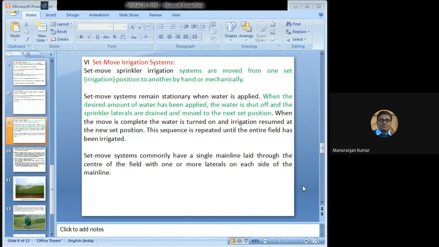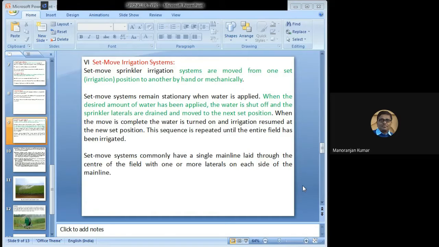Now the other system is the set move irrigation system. Set move sprinkler irrigation systems are moved from one set position to another set position, and this work